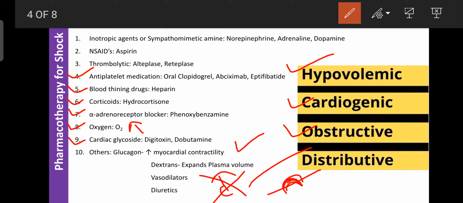Then vasodilators: any blood vessels collapsed in obstructive shock, the vasodilators are helpful to dilate the blood vessels or to clear the obstructions. Then diuretics mainly enhance the excretion of the toxicants responsible for causing the shock, so in some cases diuretics are also used for the treatment of shock.